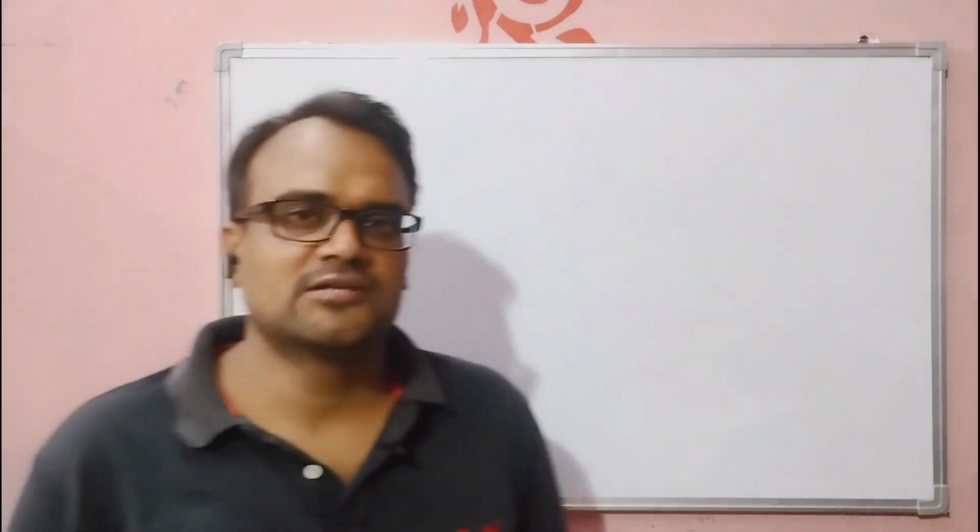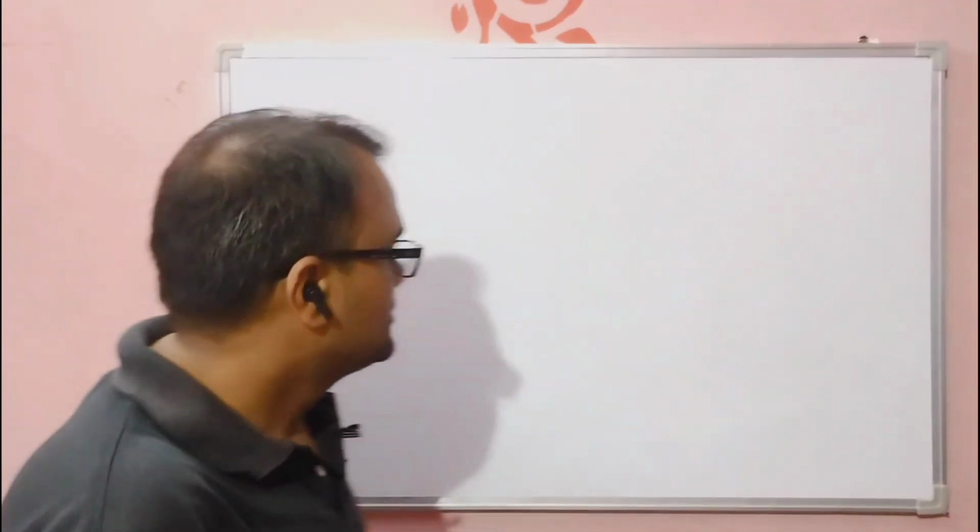So this is going to be the second video of the chapter Kinematics. In the last video we discussed what kinematics is and the difference between kinematics and dynamics. In this video we are going to discuss displacement and distance in the context of one-dimensional and two-dimensional motion. So let's get started.